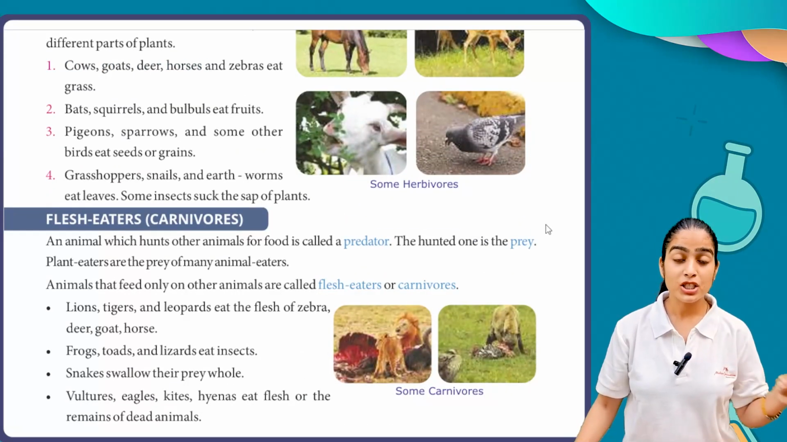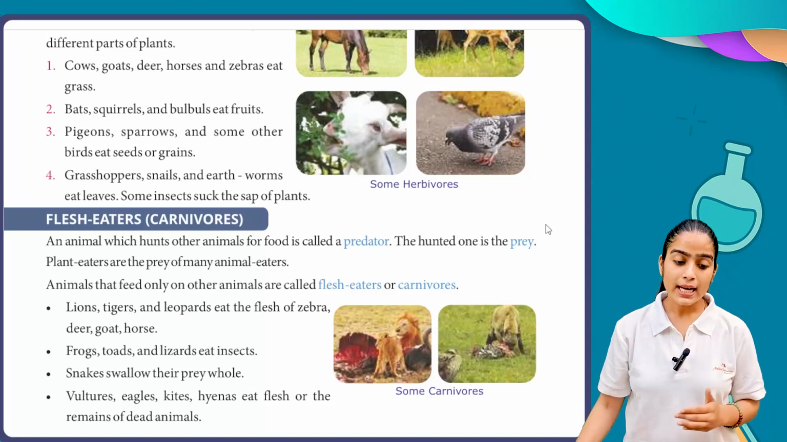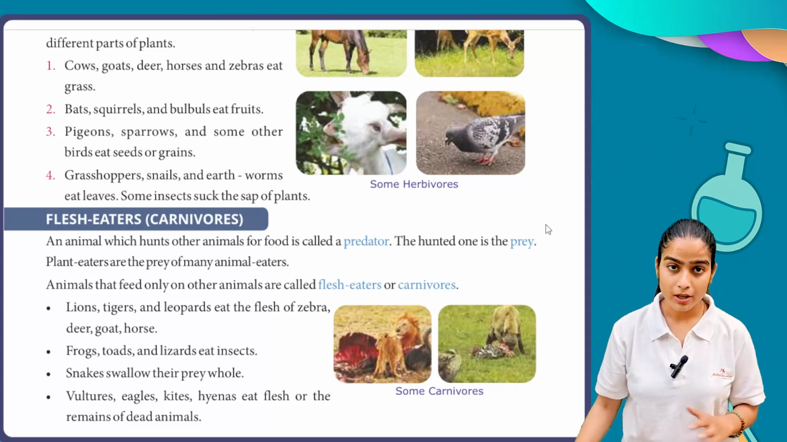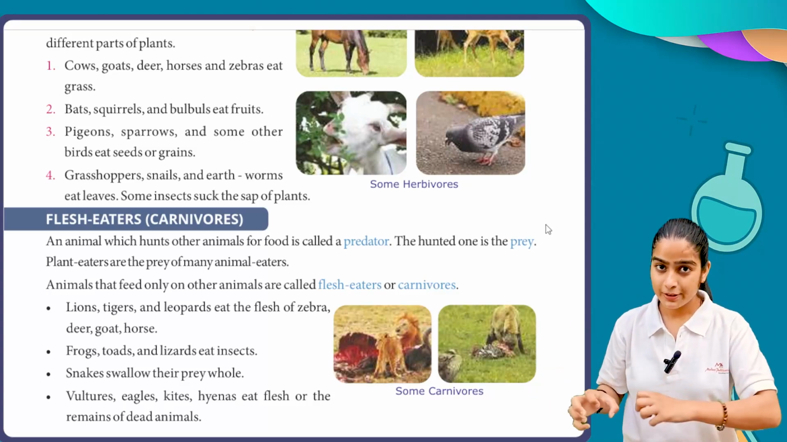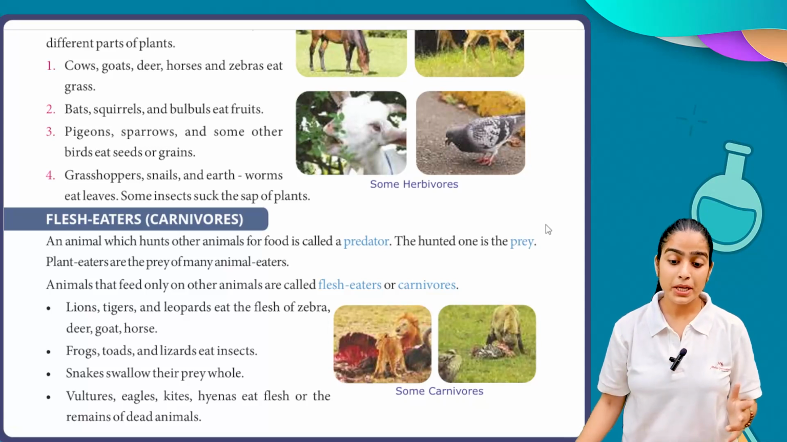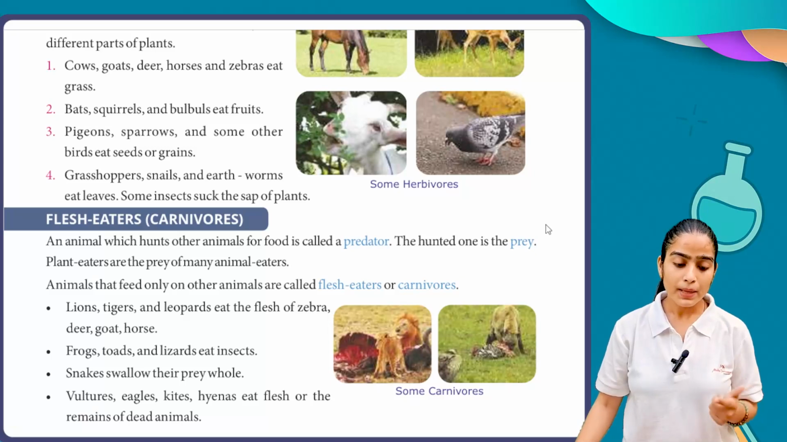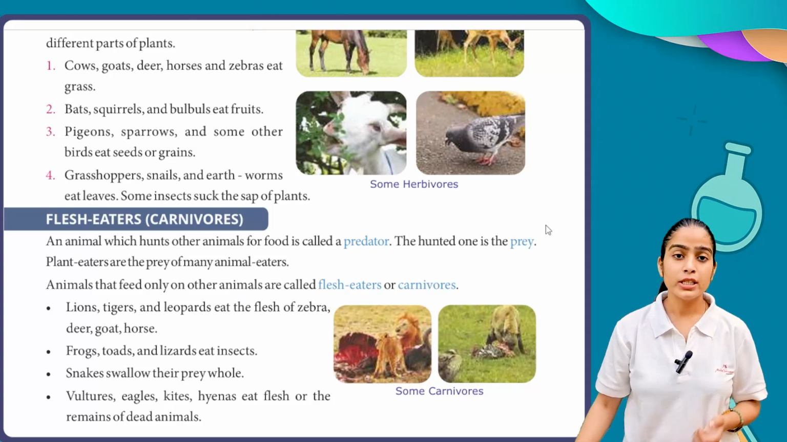Next we have flesh eaters. Flesh eaters means non-vegetarian, or carnivorous. An animal which hunts other animals for food is called a predator. For example, a lion chooses a deer to eat, right? So the lion is a predator and the deer is a prey. The hunted one is the prey. Plant eaters are the prey of many animals. Those animals who are herbivorous are generally food for the carnivorous animals.